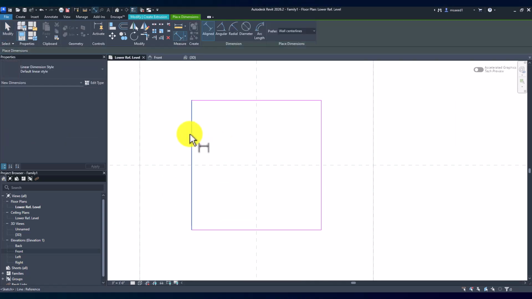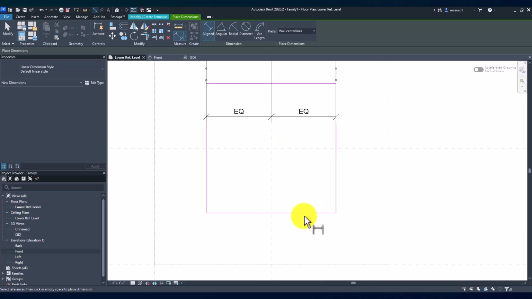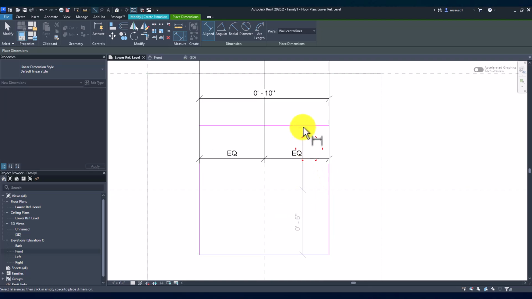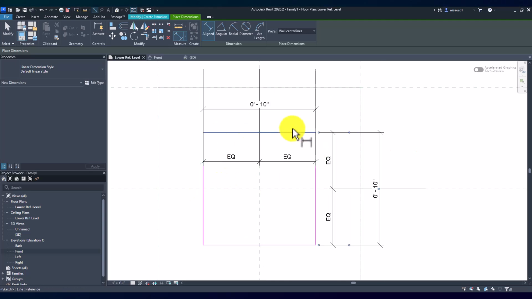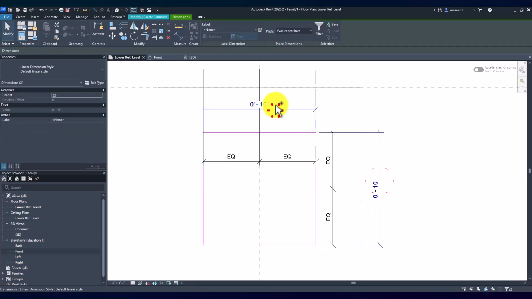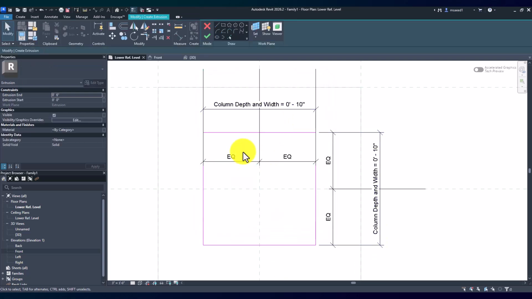We're going to do the exact same thing as on the last one, where we equate these, and then do this. Equate these. Then give it the total width and depth. So we'll just say column depth and width. Perfect. There it is.